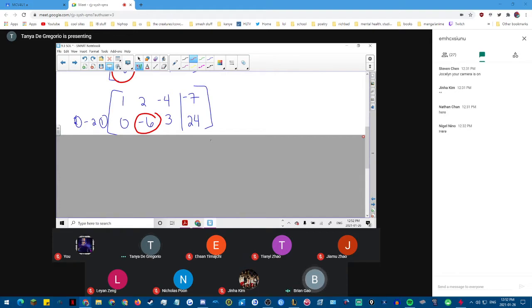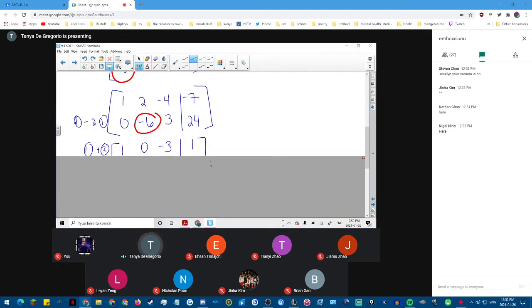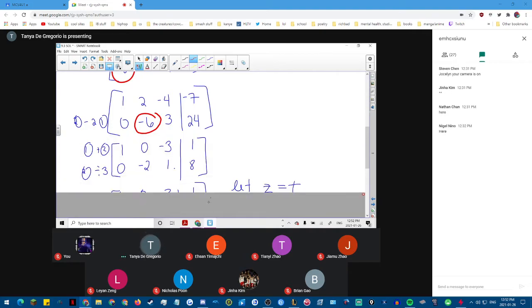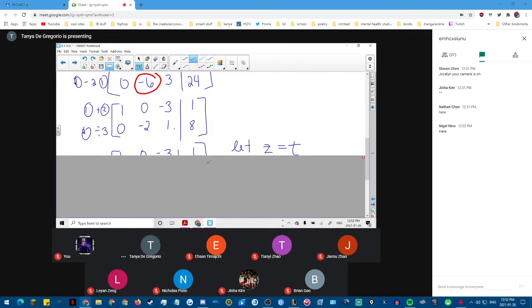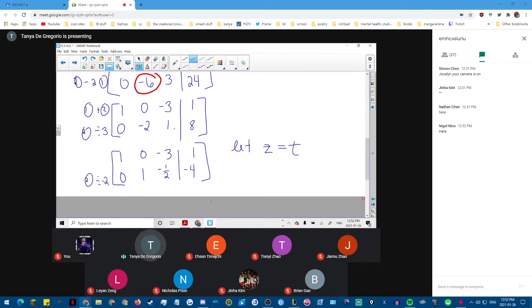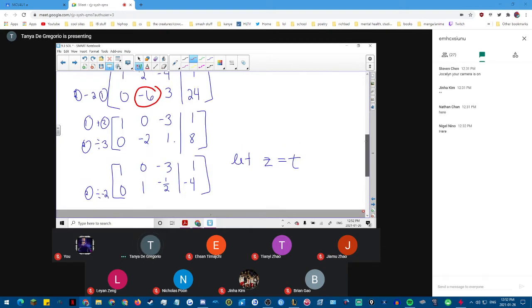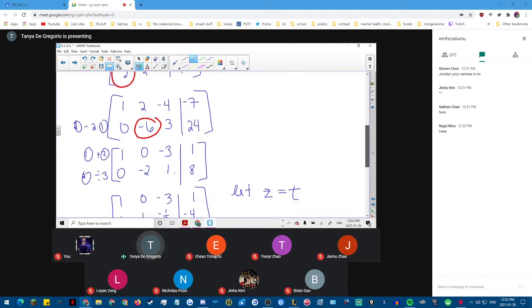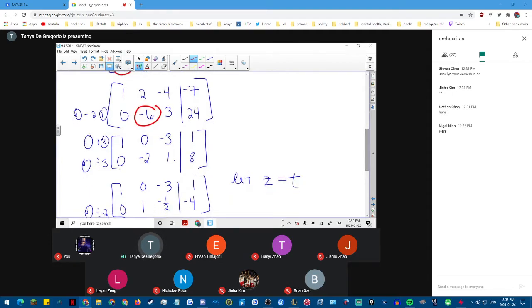Divide by -6. You can just divide it by -6 right off the bat to get it to be a 1. I have it in 2 stages here, but we can do it in 1, to get 0, 1, -0.5, -4. I'll show you what I did here, but either way is fine.